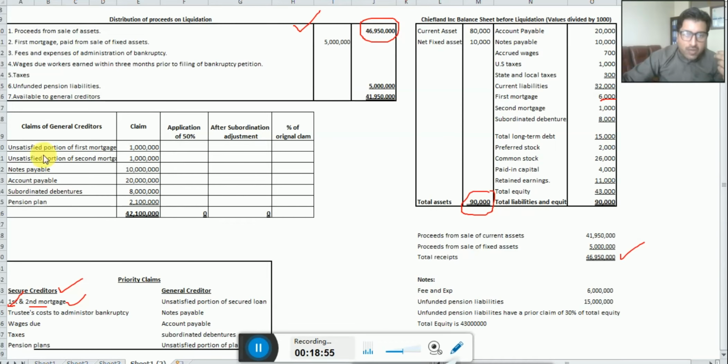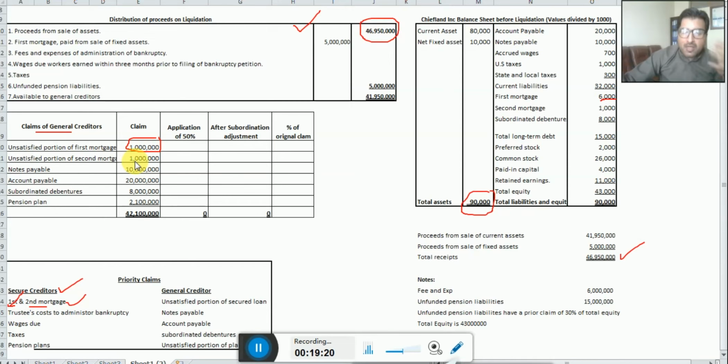So as you see in the table of the general creditor, we have the first unsatisfied portion of the first mortgage, and that is how much? 1 million. Why? Because 5 million of the first mortgage is satisfied here, but the 1 million which is remaining is coming into the general creditor. So the second mortgage 1 million automatically is coming here.